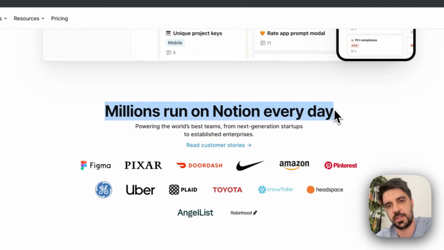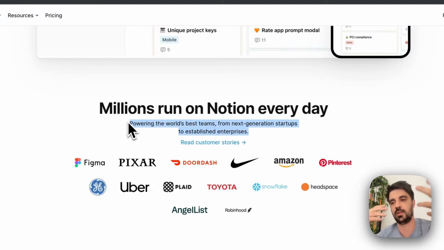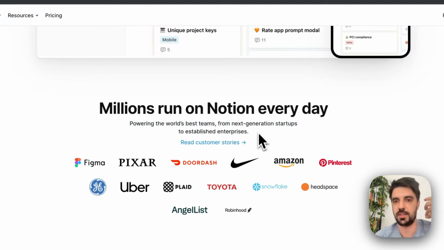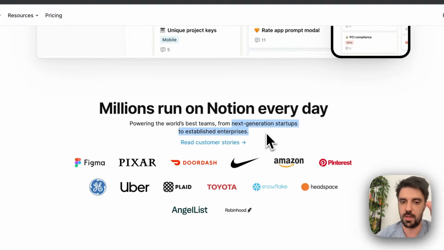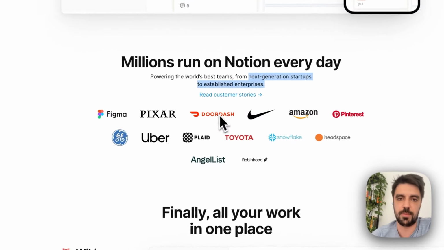Millions run on Notion every day, powering the world's best teams from next generation startups to established enterprises. Again, this is good because the subheadline is very short, so I can read it. I don't feel overwhelmed to read it. I like "from next generation startups to established enterprises", so it's a clever and truthful way to say for everyone. They have a bunch of links.